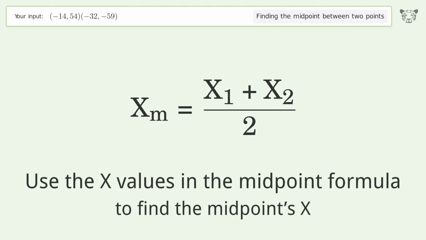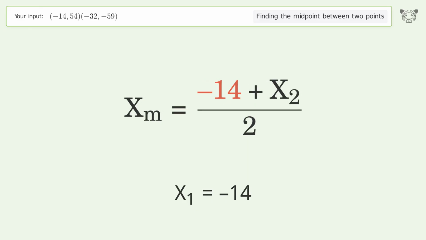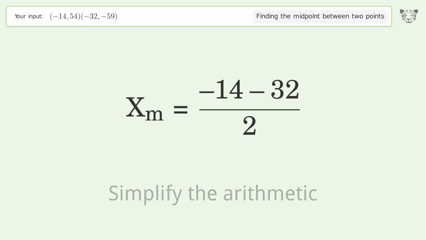Use the x values in the midpoint formula to find the midpoint's x. x1 equals -14. x2 equals -32. Simplify the arithmetic.